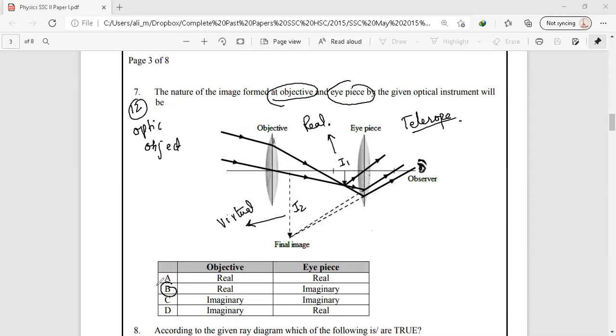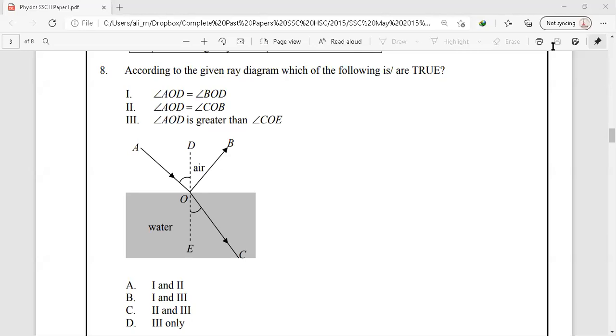So for question number 7, the correct answer is option B. Let's see question number 8. And this question is once again from our chapter number 12, Geometrical Optics.